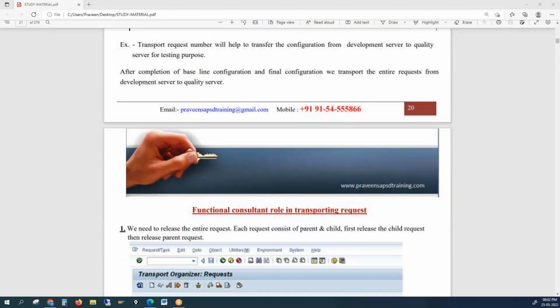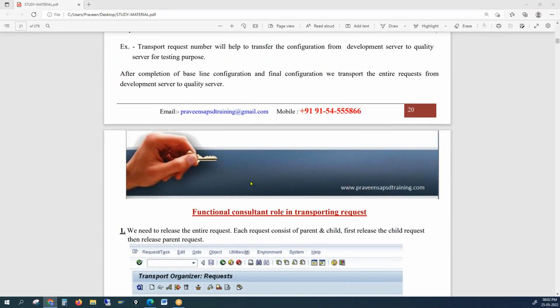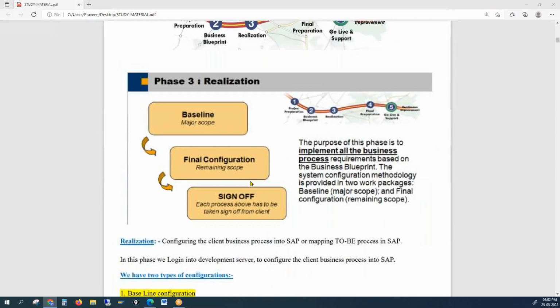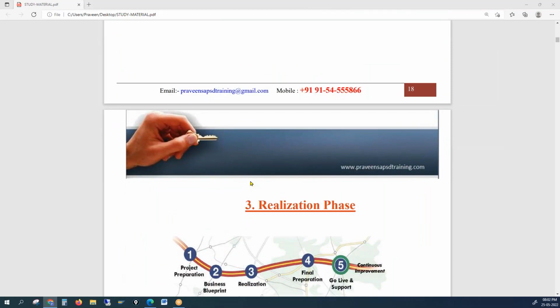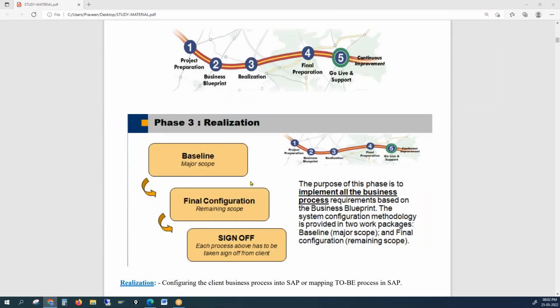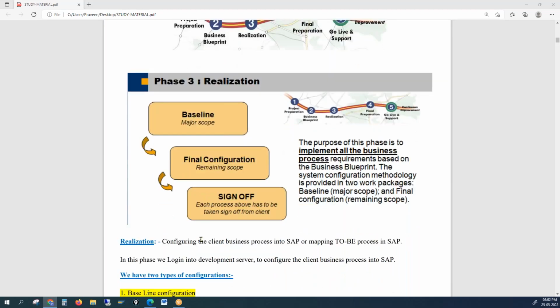Once we are done with the BBP phase and we have that BBP document, we know what to do in the system because as-is to-be has been done. So in the to-be, we know what to do in the system, right? This is the first time you will be logging into the servers. The servers are built and you will get the login for the development server so that you could log in and start doing the configurations.